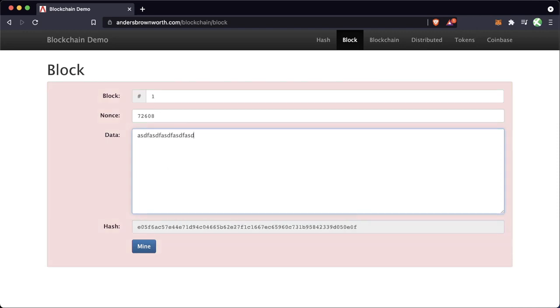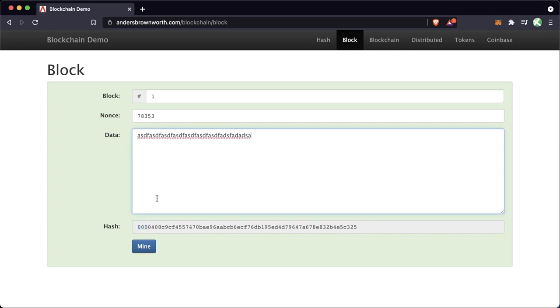So if I type a bunch of stuff here, we can see that block 1 with this nonce and this data gives us this hash. And as you can see, the block turned red. Now, what happens when I hit this mine button? It's actually going to take some time. It's going to think for a little bit. And we can see that the nonce actually changed. The nonce is different from what it was before. And this hash now starts with 4 zeros. Okay, and then the block turned green.